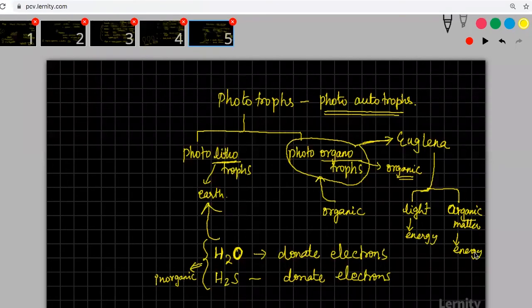They have a dual role. You have studied about Euglena. Euglena behaves both like plants as well as animals. Sometimes they derive energy from light and sometimes from organic matter. So those kinds of organisms are also considered to be photoorganotrophs.